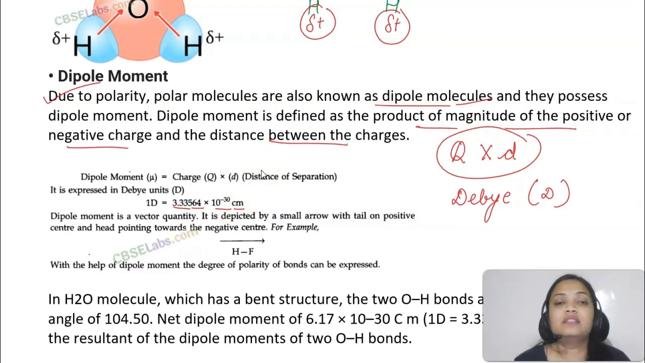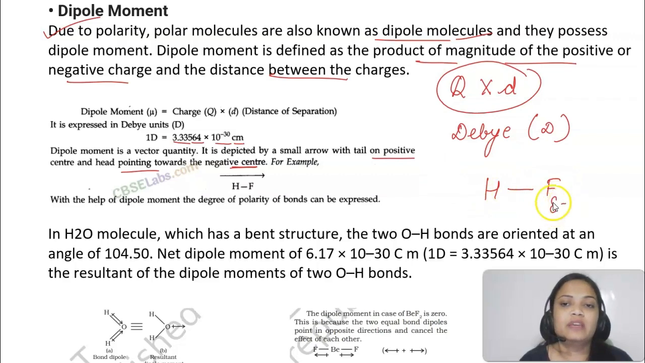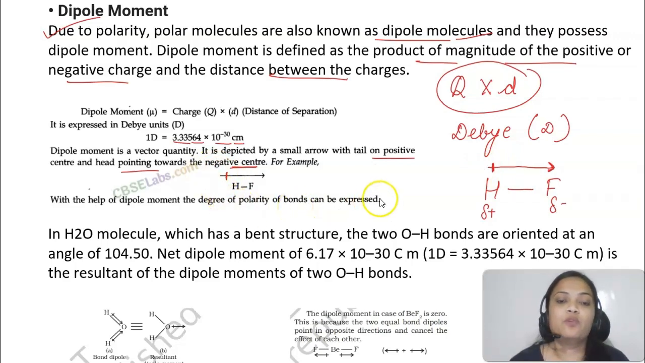Okay. Now class, this dipole moment is a vector quantity, meaning you represent it by an arrow with a tail on the positive end and the head pointing towards the negative center. Means in the HF molecule, fluorine will be partial negative, hydrogen will be partial positive. So where is the electron density shifting? Towards fluorine. So this arrow will represent the shift in electron density. Here you have to show this end also. So with the help of dipole moment, the degree of polarity can be expressed.